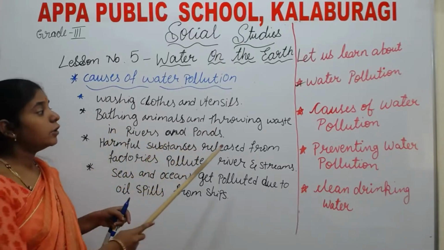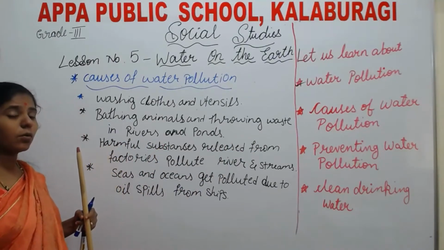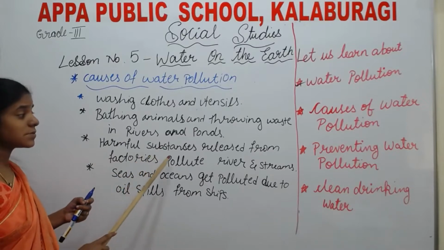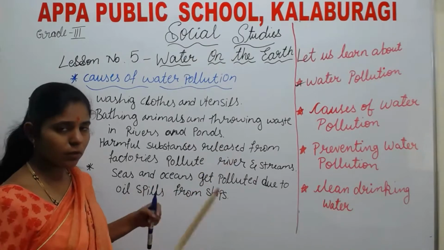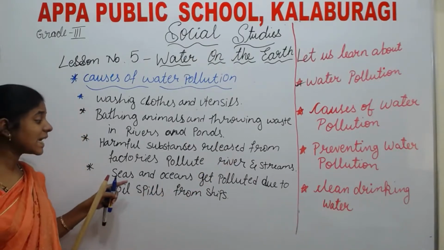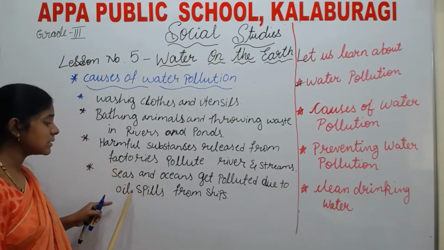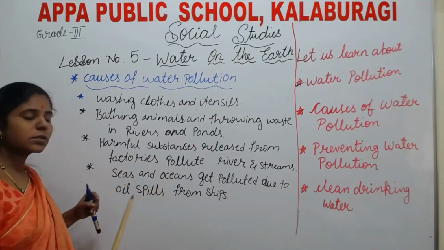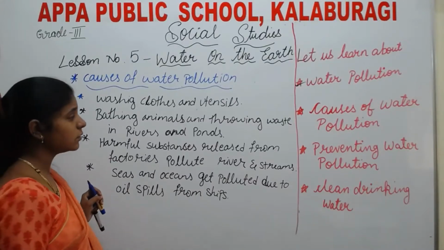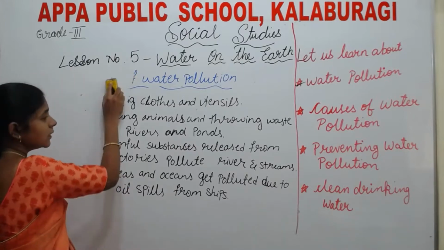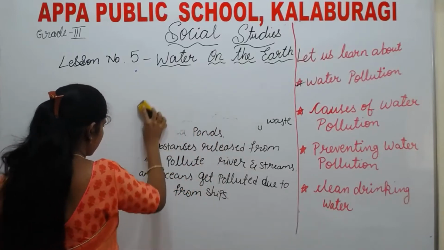Bathing animals and throwing waste in rivers and ponds are also causes of water pollution. Harmful substances released from factories pollute rivers and what? Streams. Seas and oceans get polluted due to what? Due to oil spills from leakage from ships. Okay? Understood about the causes of water pollution? Okay, now we'll learn what? Yes, how to prevent water pollution.